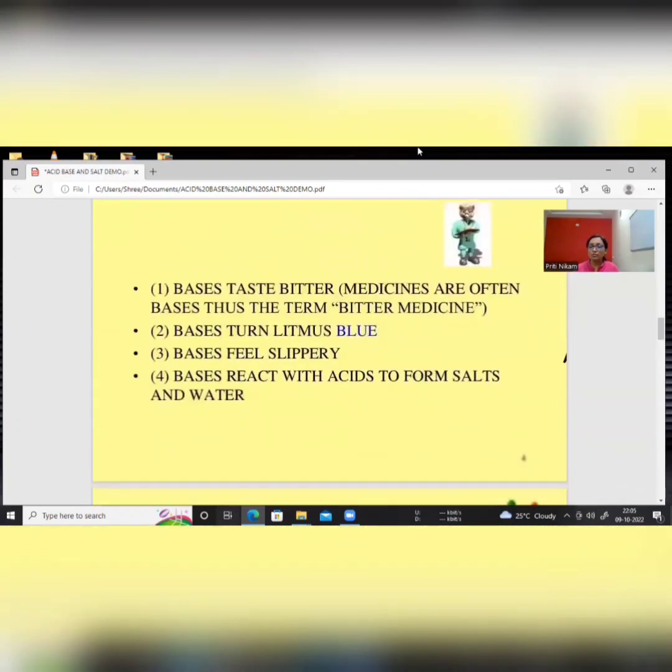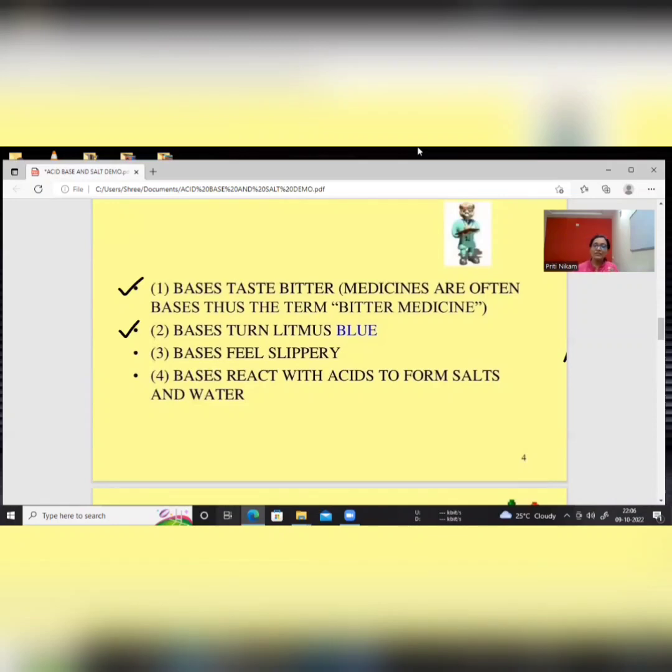Now let's talk about the bases. What are the properties of a base? As acid tastes sour, a base tastes bitter. As I already told you, medicines are often bases, which is why they have a bitter taste. Also, if we take its litmus test, it turns the litmus into blue color. That blue color indicates that the substance is a base.